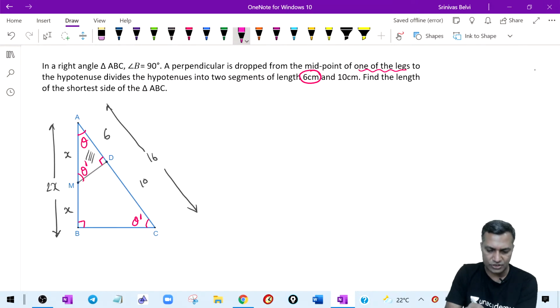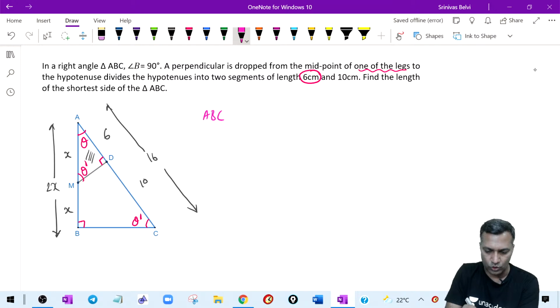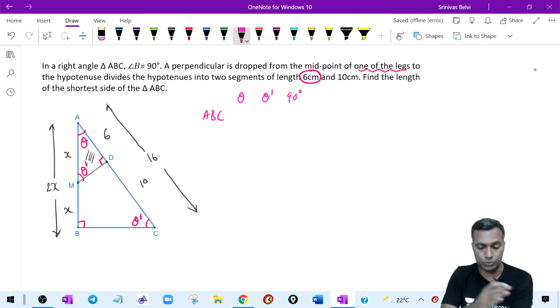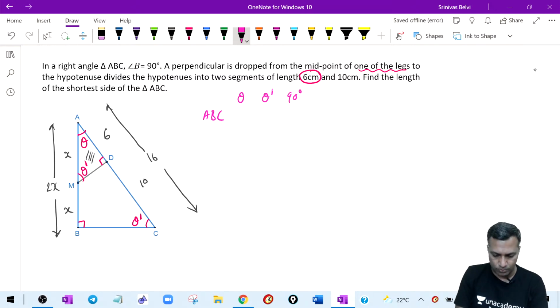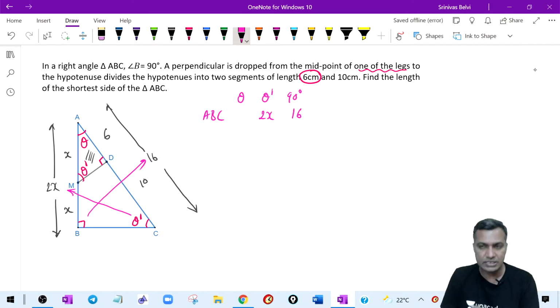Now take a look at the larger triangle ABC. Write the sides opposite the angles that you know. You know the sides opposite theta dash and 90. Side opposite theta dash is 2x. Side opposite 90, do I know? Yes, which is nothing but 16. Fair enough. That is done.